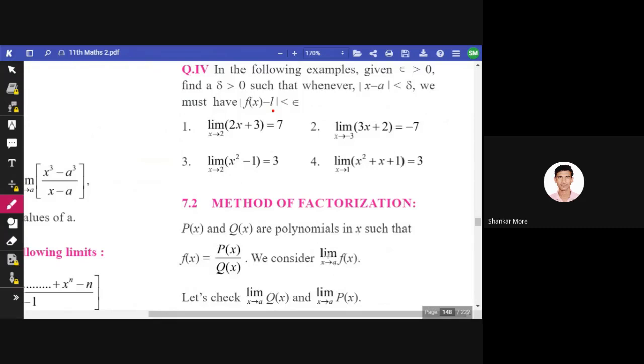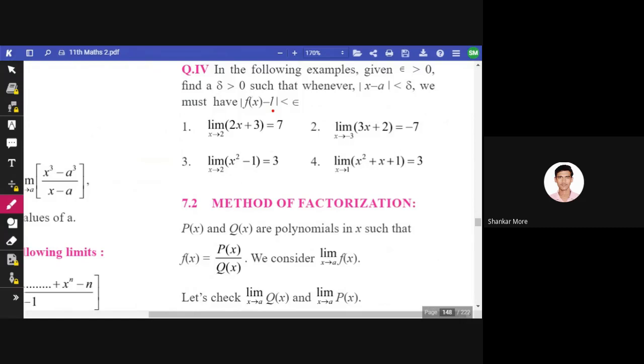Okay, so if x tends to a is given, that means when we put the value of x equals a, we will get either numerator equals 0, or denominator equals 0, or both of them equal to 0. Okay, so these are the three things. In case the numerator is 0 and the denominator is not 0, we have the answer for the limit.